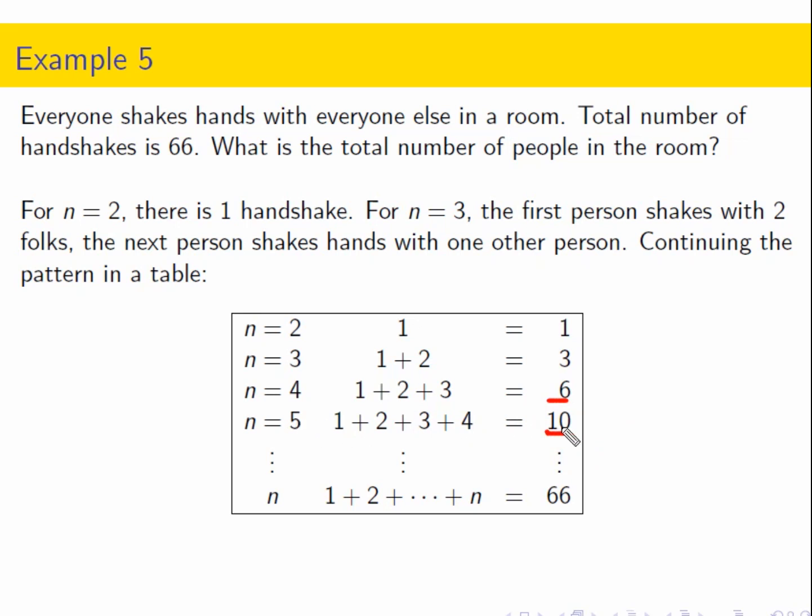Excuse me, a 5th person, and they shake hands with 4 additional people. They don't shake hands with themselves. And we're told, hey, we're going to end up at 66. So what number of people were at the party?